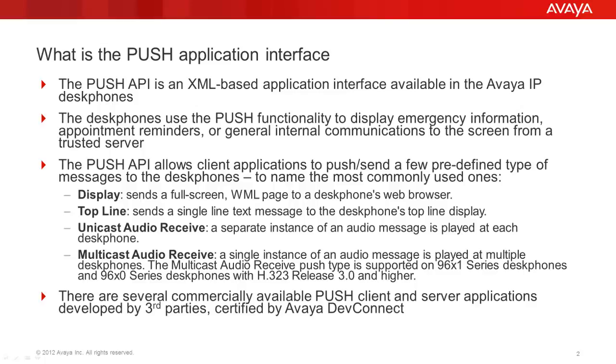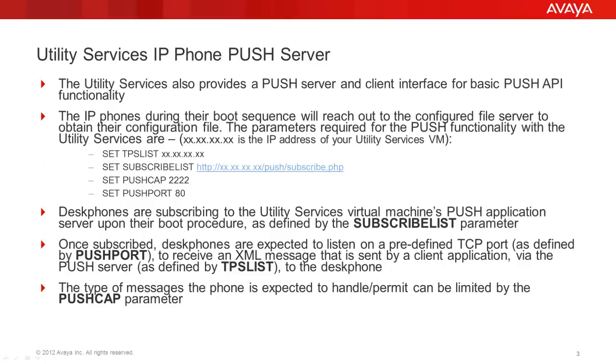The push API allows client applications to send these types of messages to the desk phone. Examples are display, top line, unicast audio receive, and multicast audio receive. There are several commercially available push client and server applications developed by third parties certified by the Avaya DevConnect. The utility services also provides a push server and client interface for basic functionality.